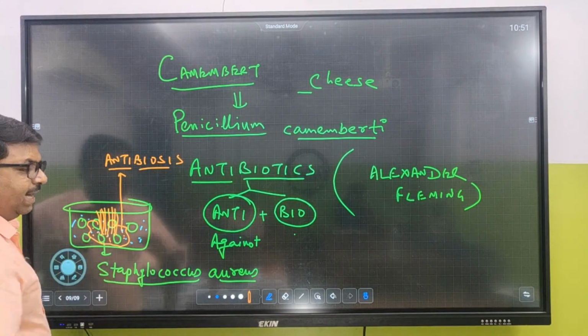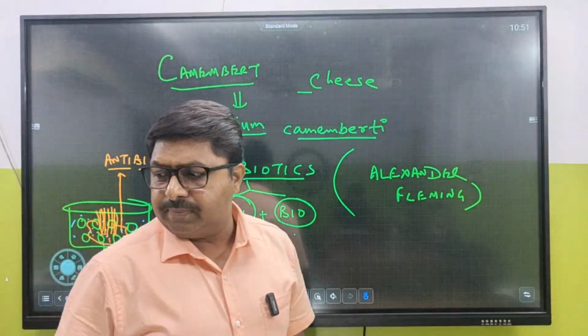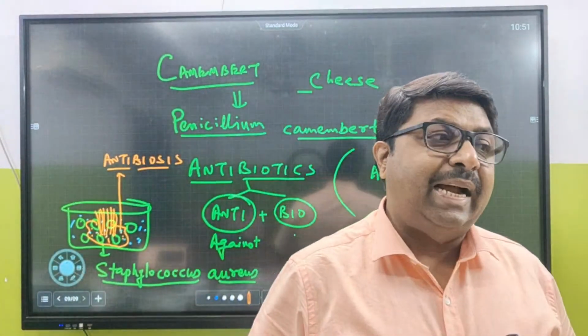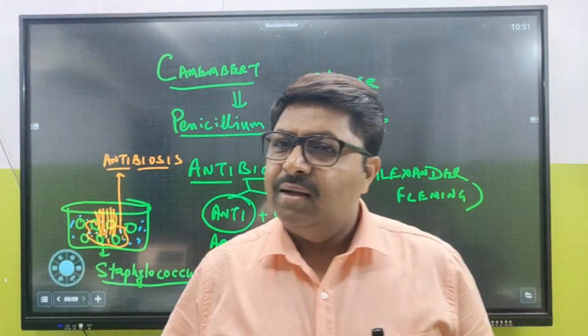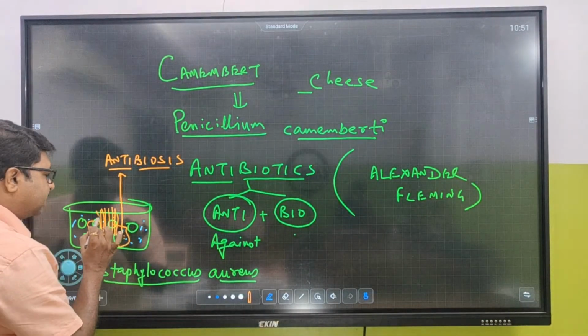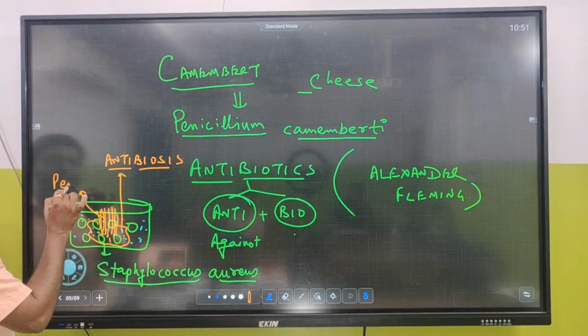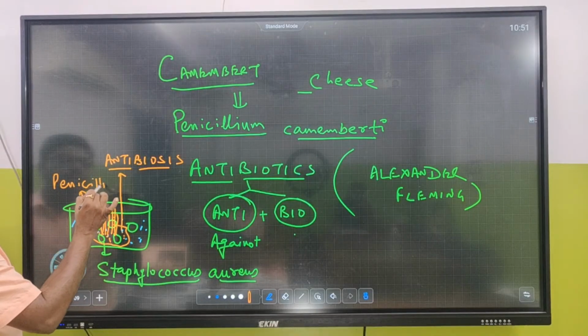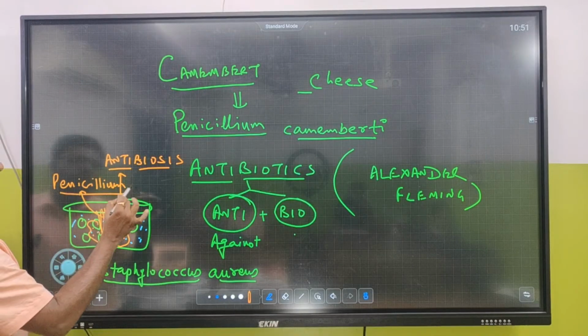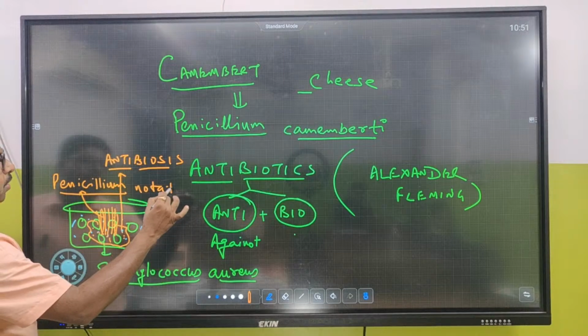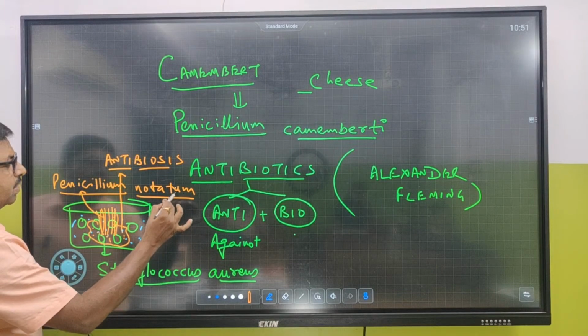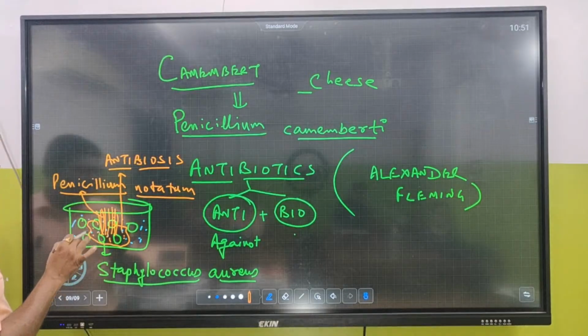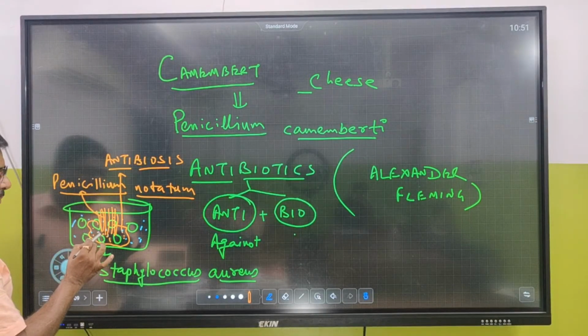Those chemicals acted as antibiosis. And what is antibiosis? Against life. So this kind of thread-like structure is called Penicillium notatum. It was discovered that this kind of spores came over here.